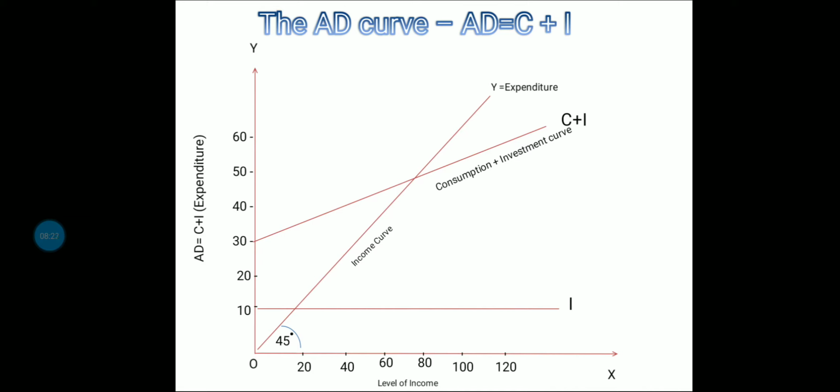And here we see the aggregate demand curve. The aggregate demand curve is pretty similar to the consumption curve, as we have seen in our previous videos. So aggregate demand means consumption plus investment. We have also mentioned that the slope of the AD curve is quite similar to the consumption curve. Why is it quite similar? Because I remains constant irrespective of the level of income. So AD rises only with the rise in consumption. So the slope of the aggregate demand curve remains the same as that of the consumption curve.